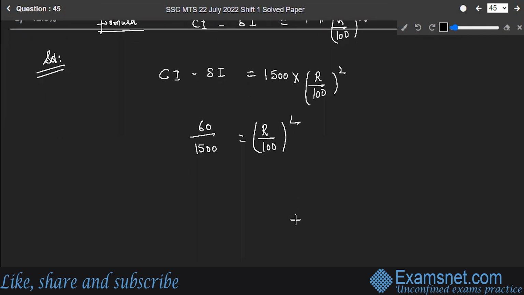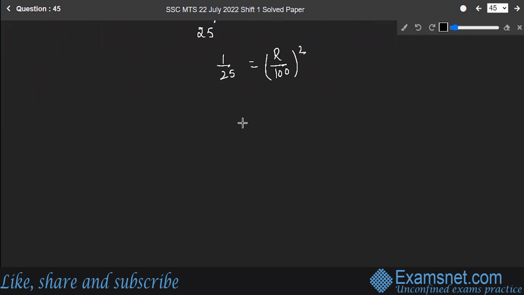This will cancel, and it will be 25. So 1 upon 25 is equal to (rate upon 100) square. That means 1 upon 5 is equal to rate upon 100. We are just finding the square root over here.